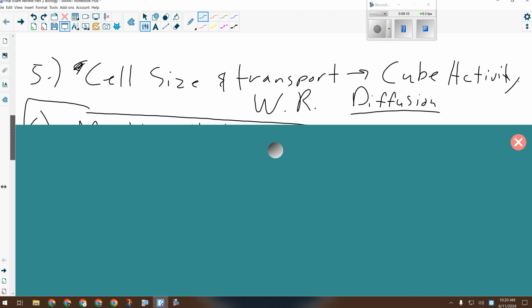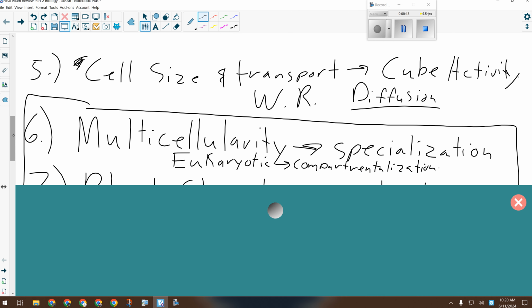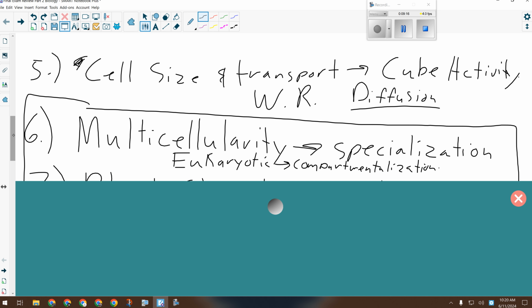Then we went on to multicellularity. Some of the things we talked about with single cells still apply here: basic functions, cell transport. But the big thing is specialization. In a multicellular organism, some cells do this job and they're specialized to do it, so their structure is different. Some cells do that job, and their structure is different because they're specialized to do that. It is important that you understand specialization. You get specialization because you're eukaryotic and have compartmentalized cells.